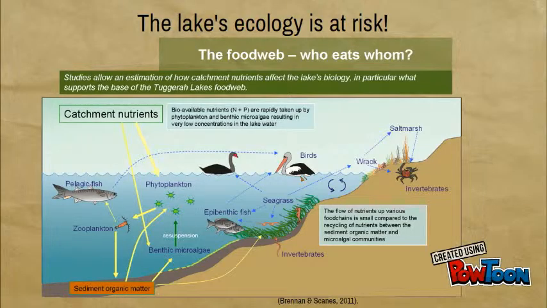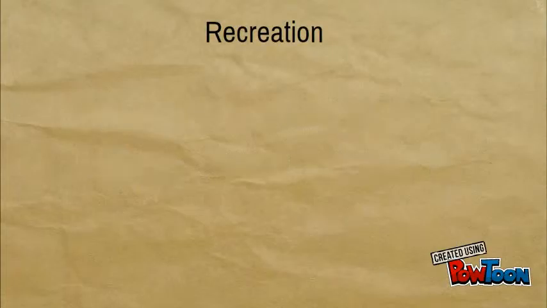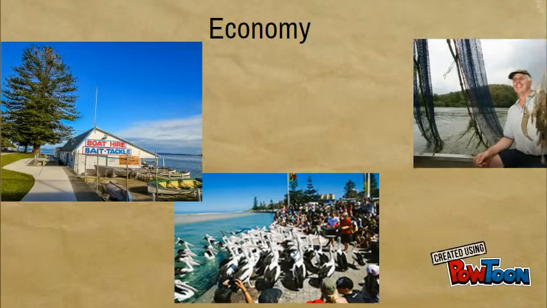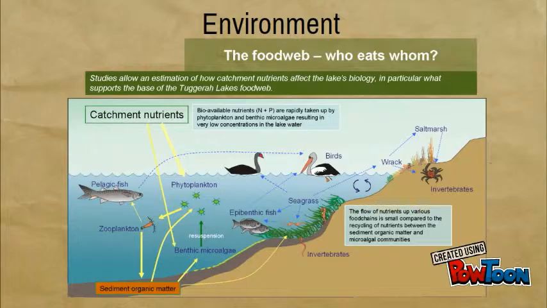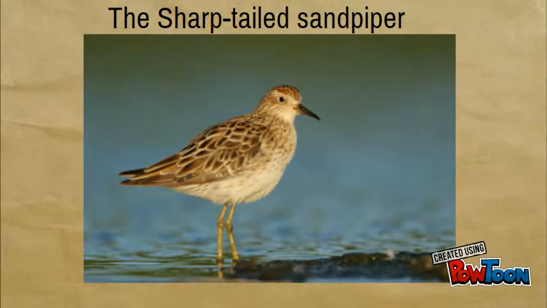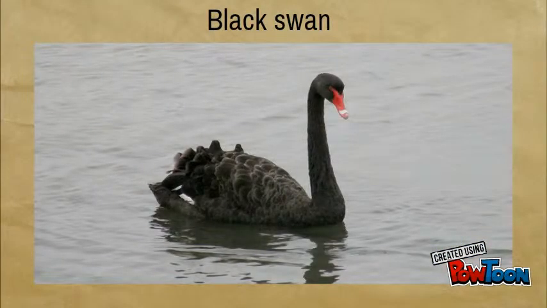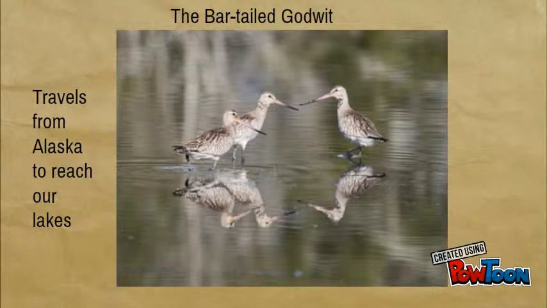These impacts are extremely harmful to the lake's ecology and biodiversity, and here's why you should care about it. The health of the lakes is important for recreational use such as boating and water skiing, economical reasons such as commercial fishing and tourism, but most importantly for the biodiversity of the environment. Many migratory and endangered animals visit the lakes. The remaining salt marsh and seagrass beds provide important habitat and food for many animals, supporting the vulnerable balance of biodiversity.